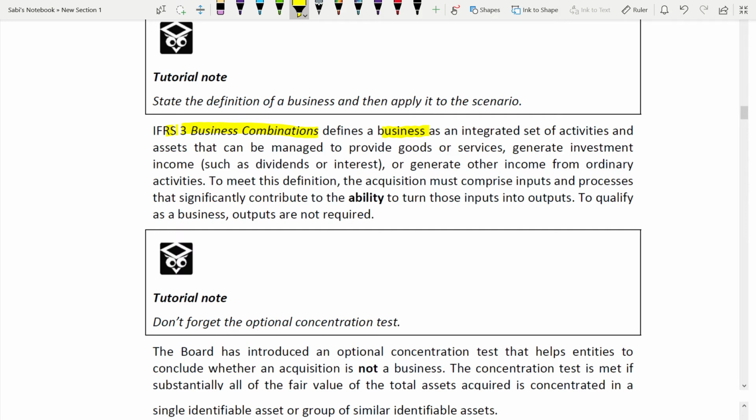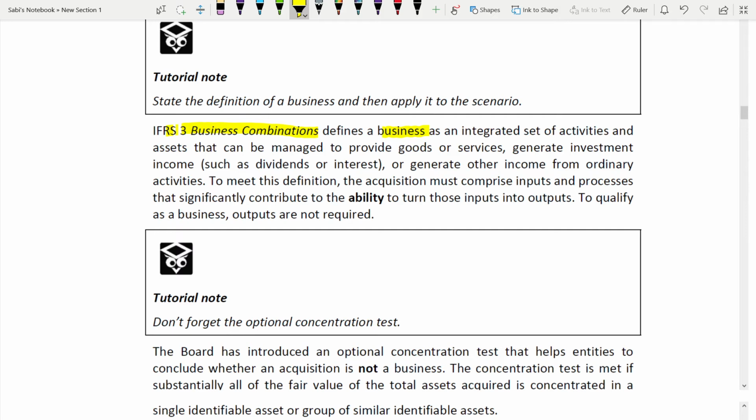For example, if it's a car, the car can be an asset also, the car could be a business also. If you're making a business based on that car, then it's a business. Okay. But if that car is not for a business related purpose, then it's just an asset, an individual asset. That's it.